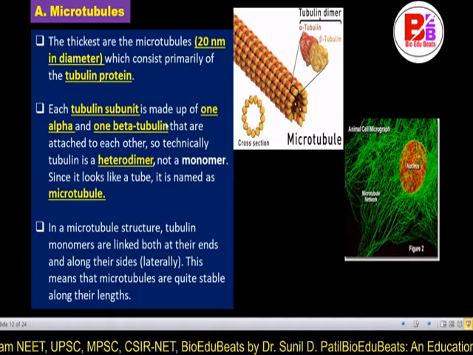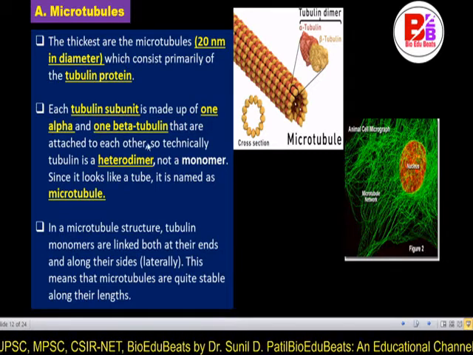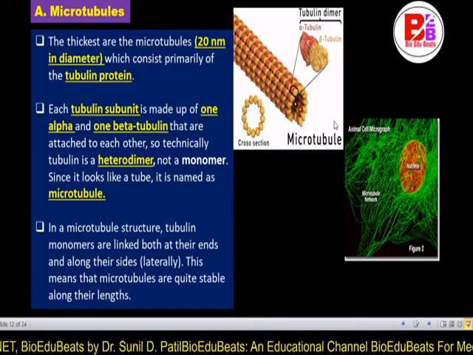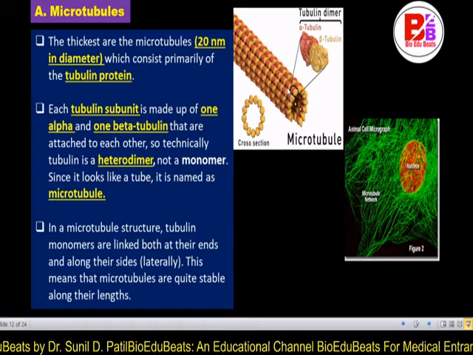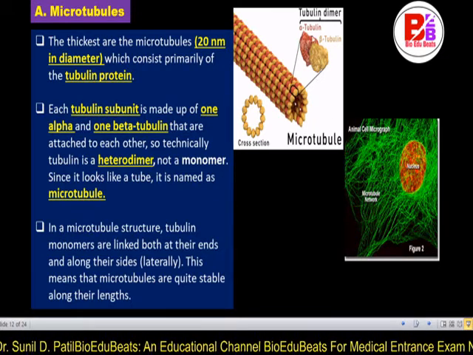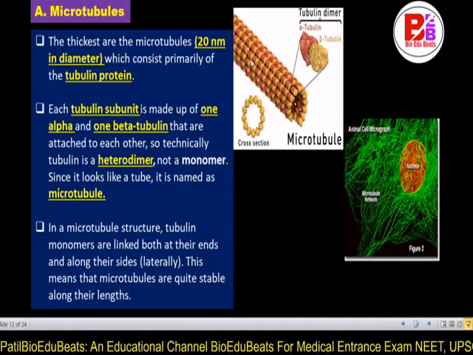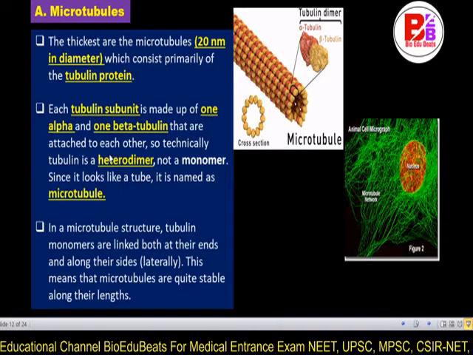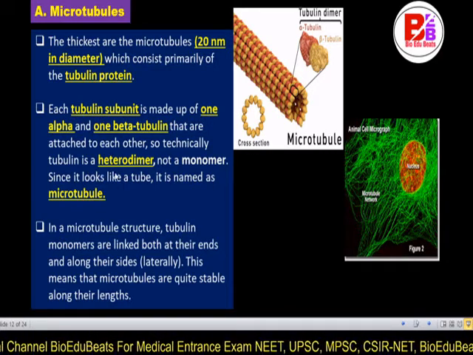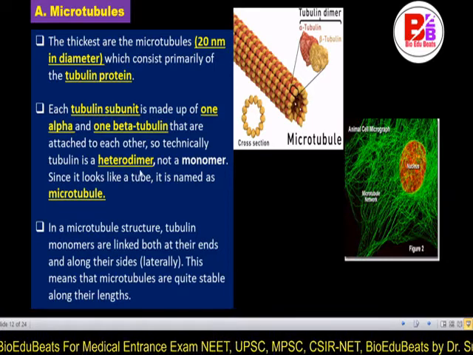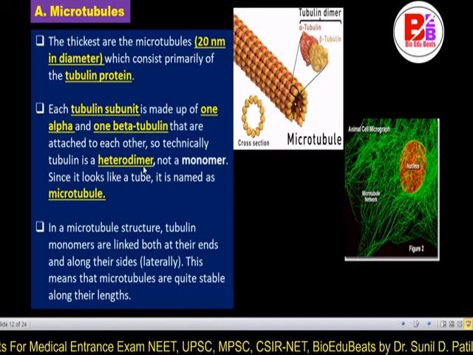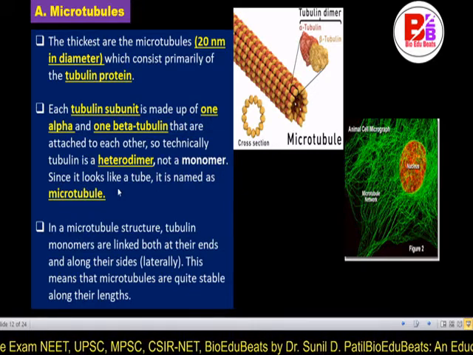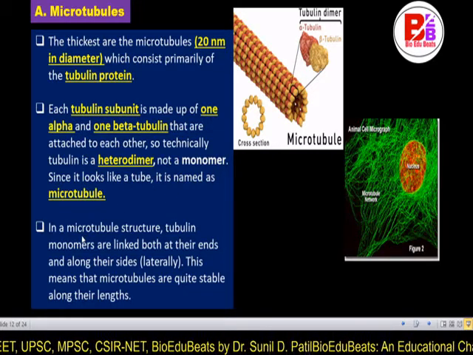Each tubulin subunit is made up of one alpha and one beta subunit. There are two subunits, one alpha and one beta. So you can see the tubulin has two different types. One is the alpha tubulin, the other is the beta tubulin. There is a color difference shown in the figure of the microtubule. So technically tubulin is a heterodimer. It is not a monodimer, it is a heterodimer, as two, not a monomer. Since it looks like a tube, it is termed the microtubule.